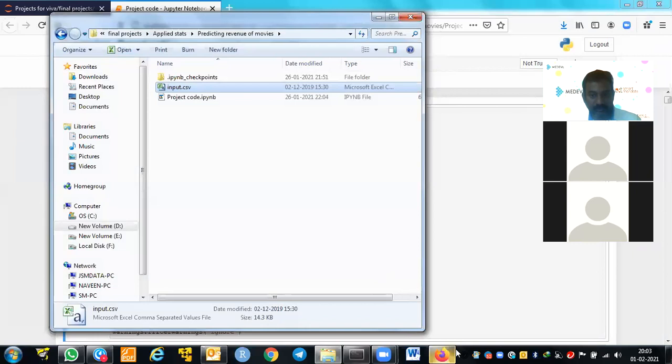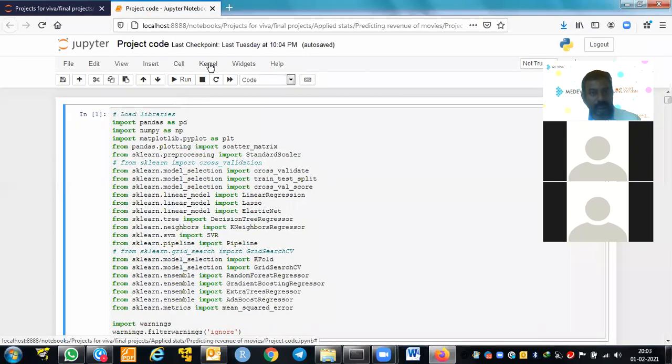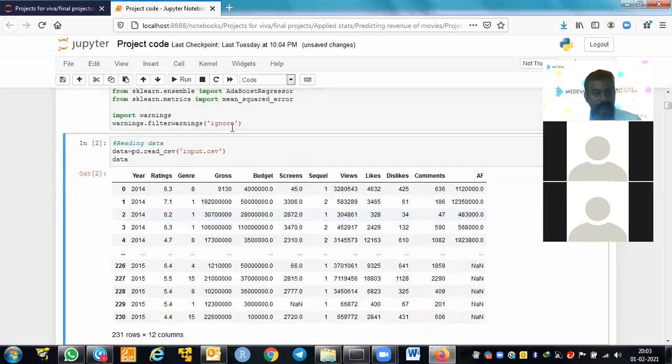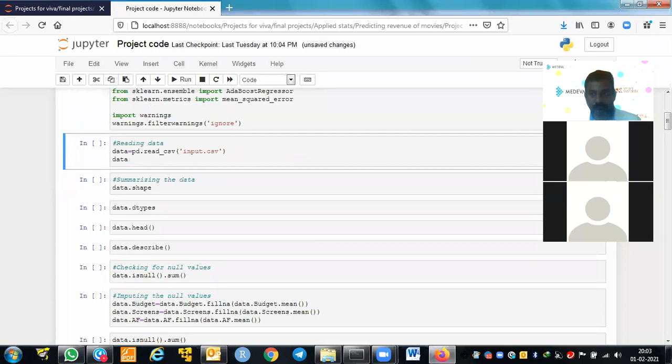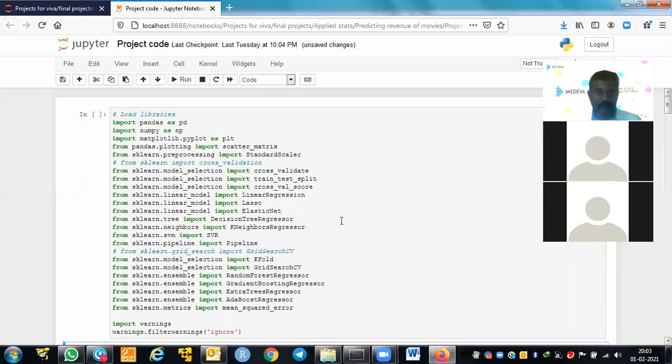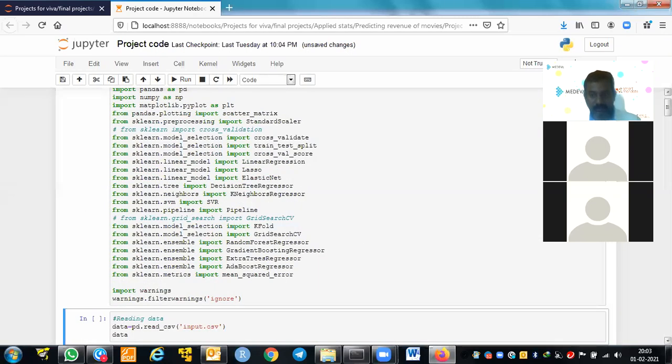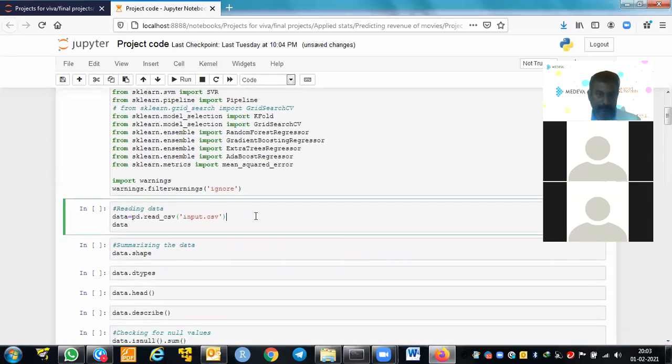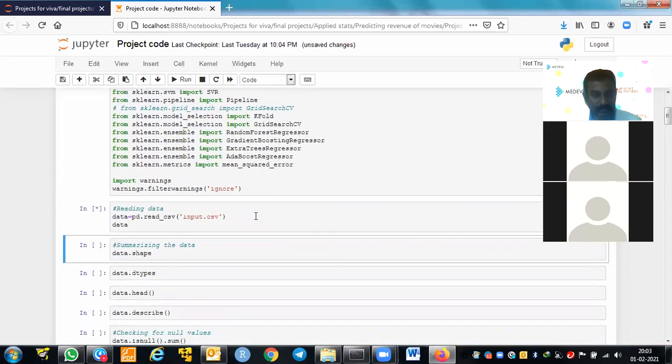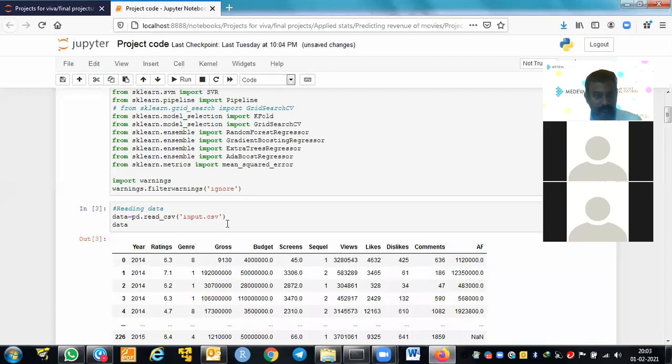Let's open and see. So this is our Python notebook. We are importing all the required libraries, and I just cleared the output. And this is our input data. Input data is basically reading the input data with pd.read_csv, and the data will be saved. So everything is saved here.